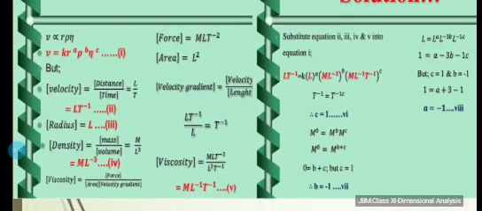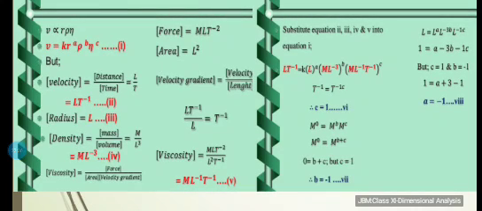Coming to the right hand side, the first term is radius. Radius has a dimension of length, so it becomes L. Density is mass by volume, so the dimension becomes M L to the power minus 3. Now viscosity might be a new term for you. You can refer to the dimension of viscosity from the chart that is given in your textbook. Using that chart you will obtain that viscosity has a dimension M L to the power minus 1, T to the power minus 1.